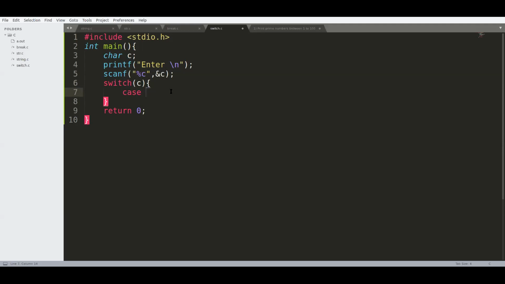In if else or nested if else, we'll write if something is equal to something or some condition is true, then we tell to execute some set of statements. Similarly, here also we do the same thing. Case I'm writing, I'm just reading one character, so I'm putting one character here. I want to print. If the user enters M, I want to print Monday.